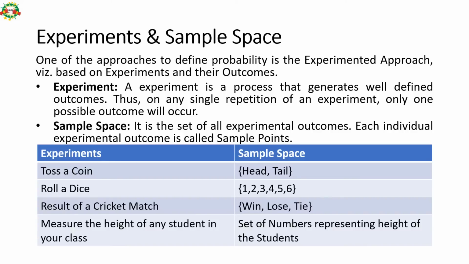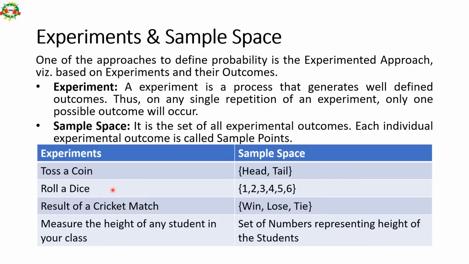Let us say we take a coin and toss it. What are the possible outcomes? Either we'll get head or tail. So the experiment is tossing a coin, and the sample points are head, this is the first sample point, and tail, this is the second sample point. And the sample space is this combined set.